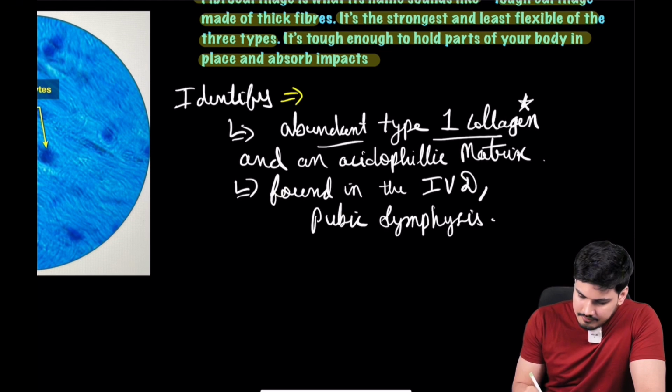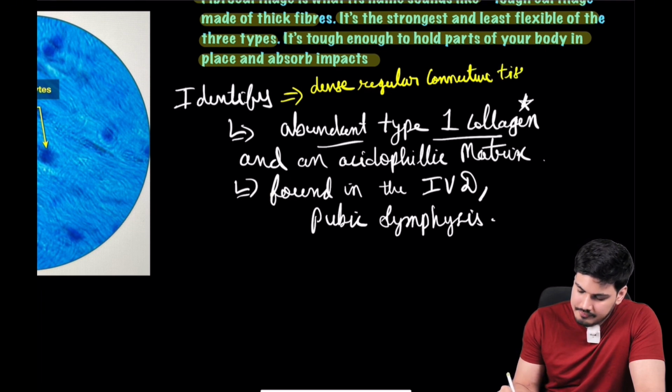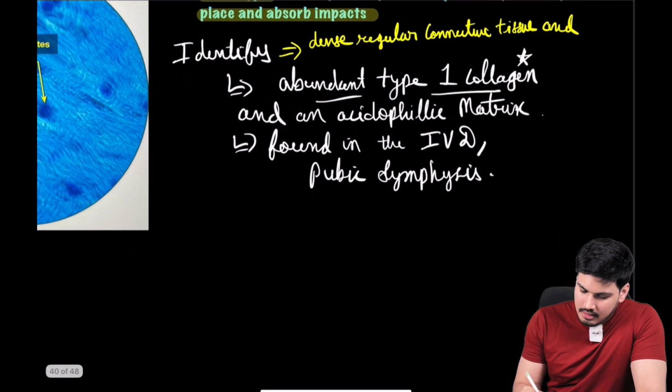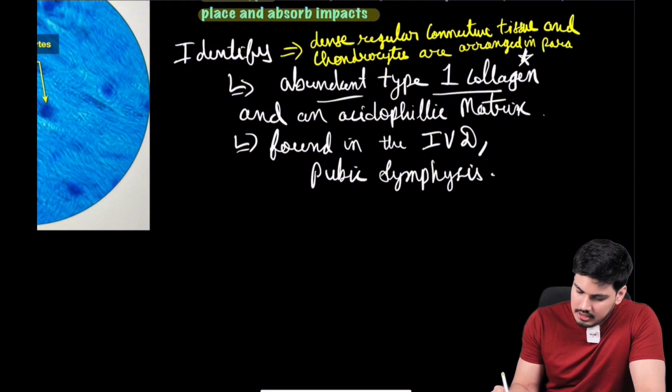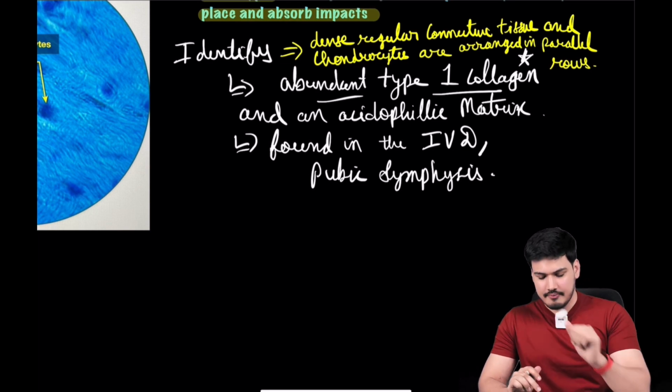So here there is dense regular connective tissue and chondrocytes are arranged in parallel rows. You will appreciate this feature more in the upcoming picture.